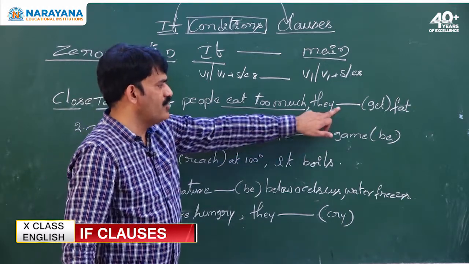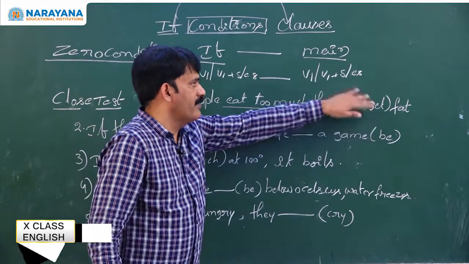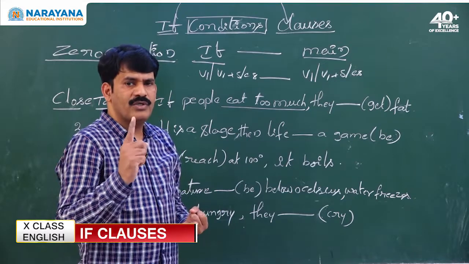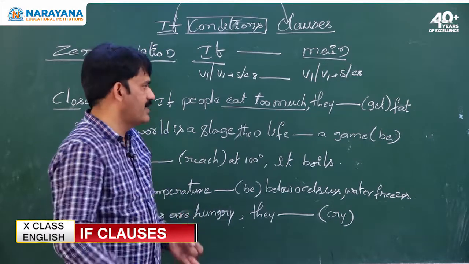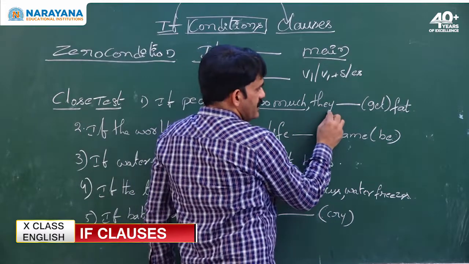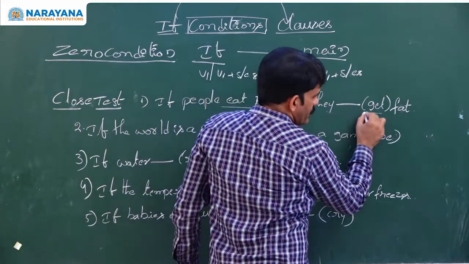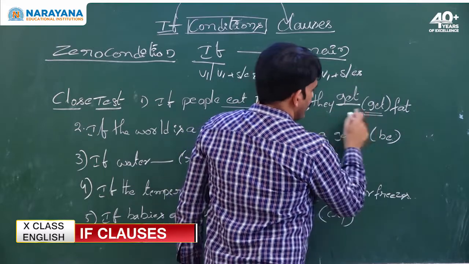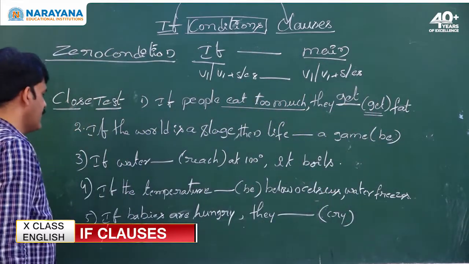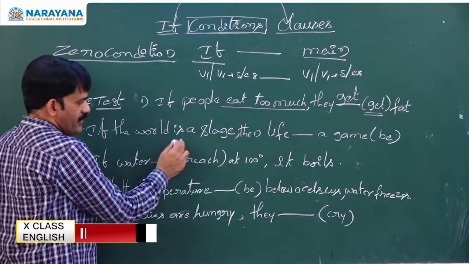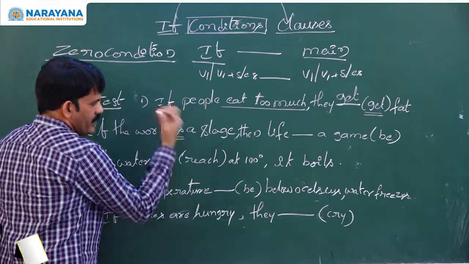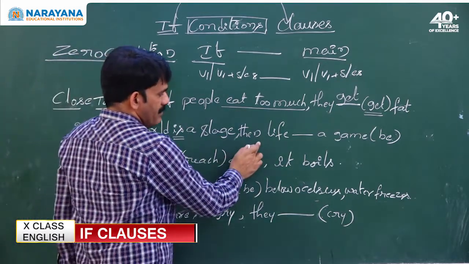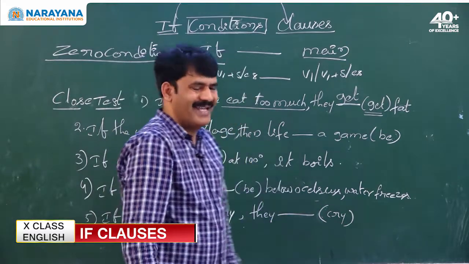What is the zero condition structure of the main clause? Either it is a main clause or a subordinate clause, zero condition takes simple present tense. Then the subject is they, so we have to use the plain first form of the verb. So the answer is they get fat. Let us see the second sentence. If the world is a stage, then life dash a game.